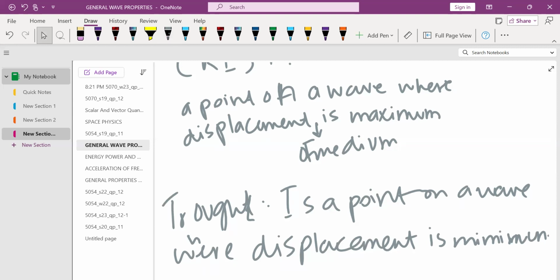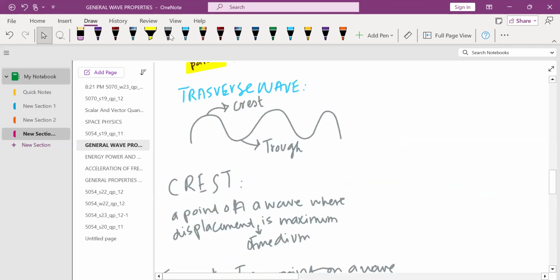So this was the definition of the crest and the trough, and I hope you understood its labeling on a wave. And this is the transverse wave.